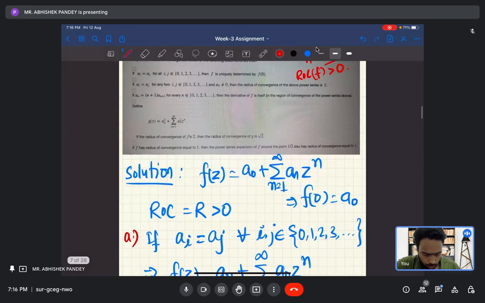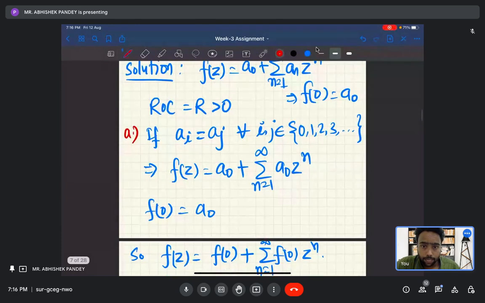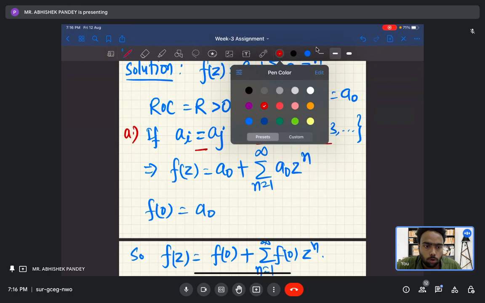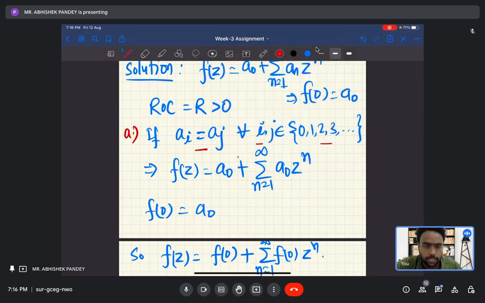So let us look at the first option. If a_i equals a_j for all i, j, so a naught equals the rest, basically all the coefficients are constant. a_n is basically constant, so you can take a naught.